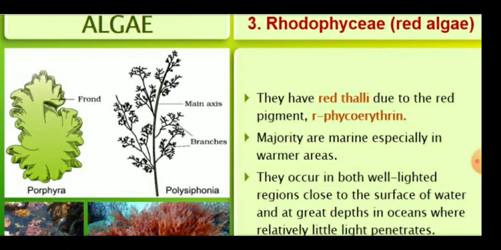The third category of the algae is the Rhodophyceae, which is red thallus due to the presence of the pigment r-phycoerythrin. The majority are marine, especially in warm areas, and they occur both in well-lighted regions close to the surface of the water and at great depths in the oceans where relatively little light penetrates.